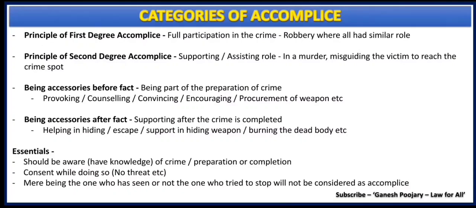Now you are giving information about Mr. X, though you don't want to, but you are giving it to protect your family members. Now here you have given information under threat and that will not be considered as accomplice. That is the second very important essential you need to remember.